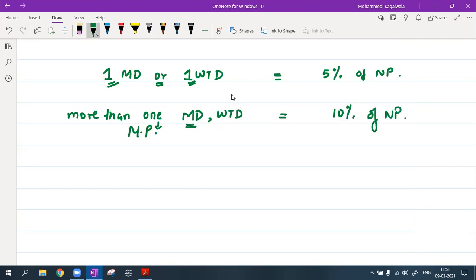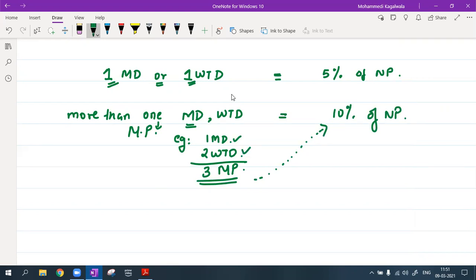Together, all of them. Say there is one MD, and there are two whole-time directors. Total how many are there? 3 managerial personnel, no? Total how much will they get? 10% of net profit, not to each one, all of them together. Company can remove 10% of net profit and then pay accordingly whatever they want to pay to this one MD and whatever they want to pay to these two whole-time directors, they can decide.